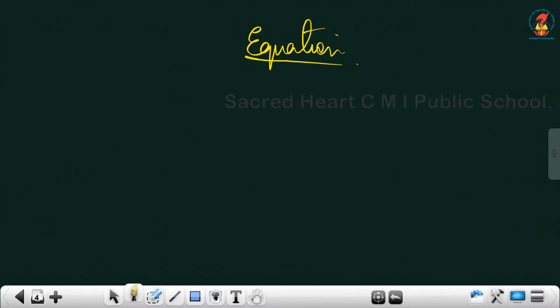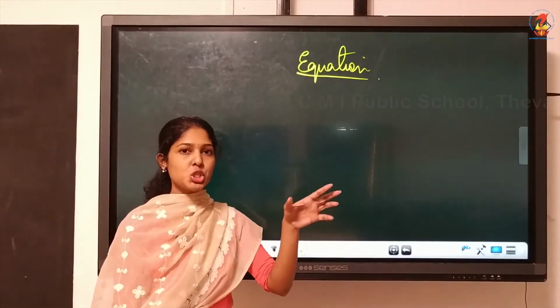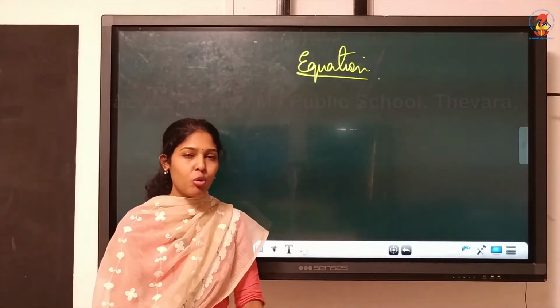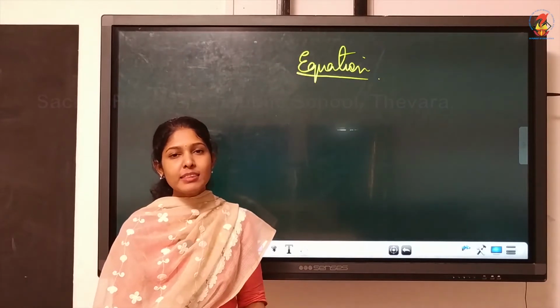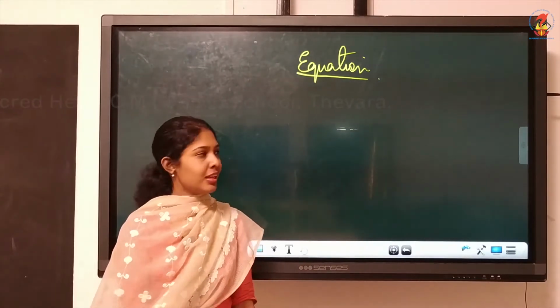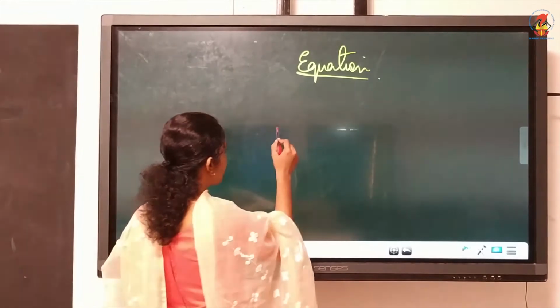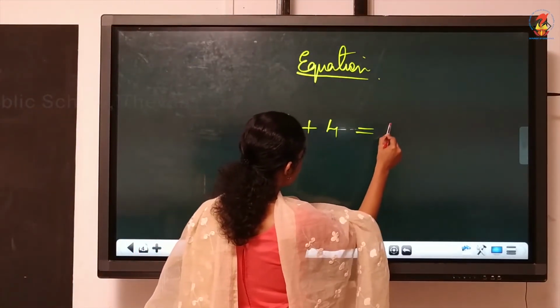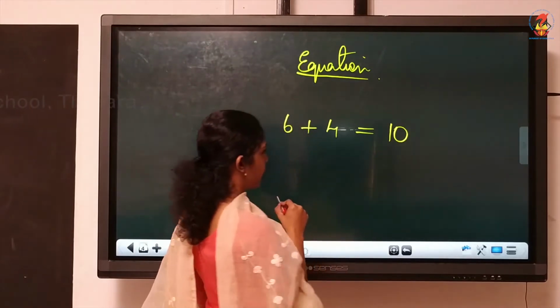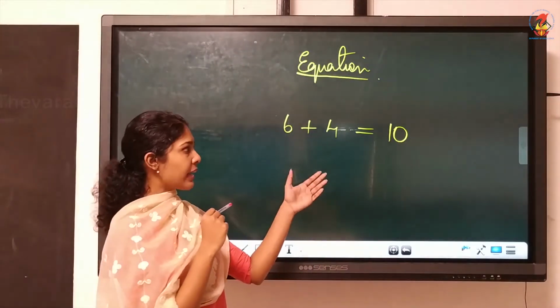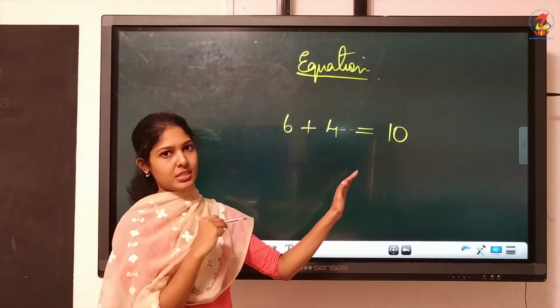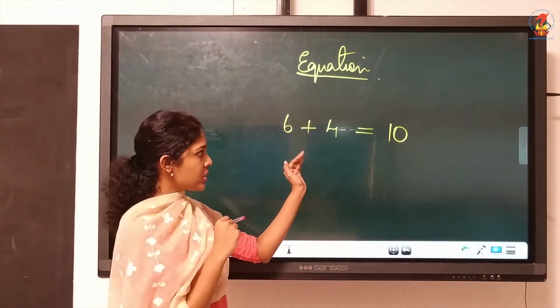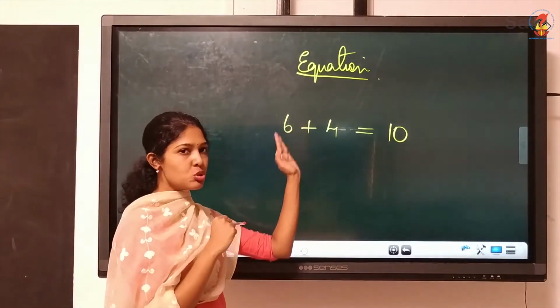Okay, this term would be familiar to you. Equation. What is equation? How can we explain the meaning of an equation? We can write one example like 6 plus 4 is equal to 10. So equation is a mathematical statement that shows a relationship between two items.